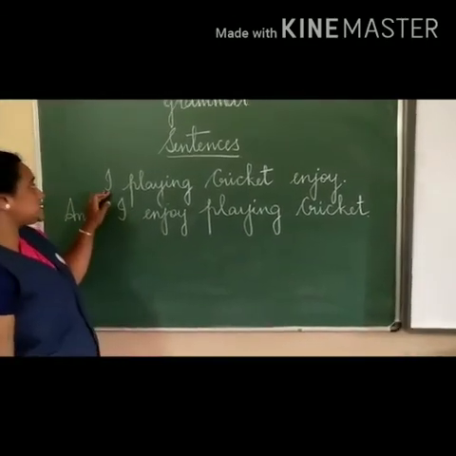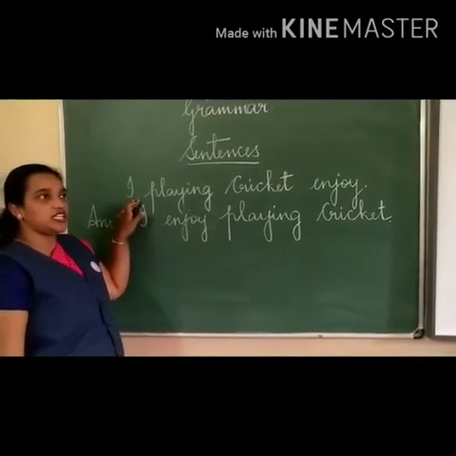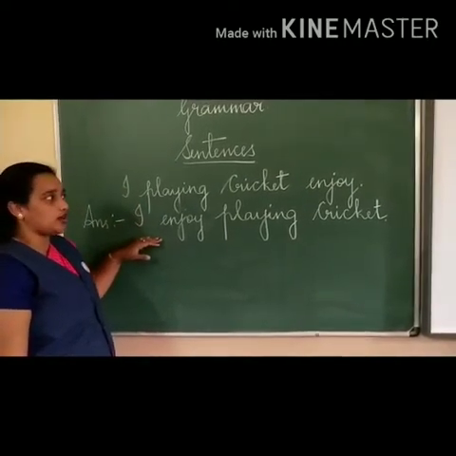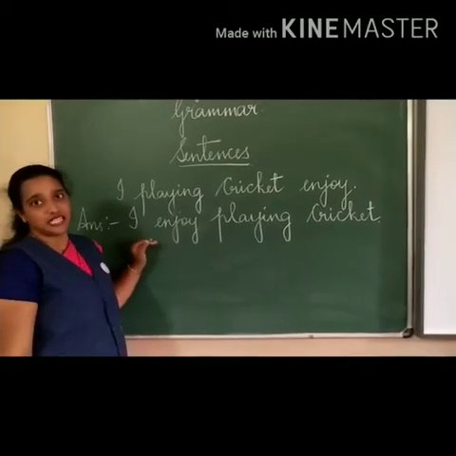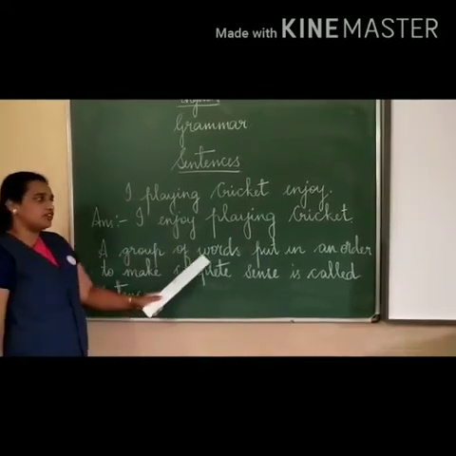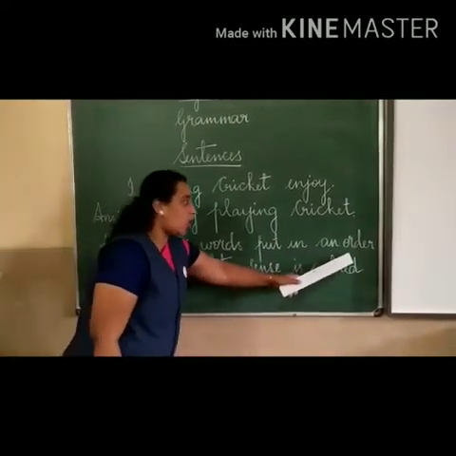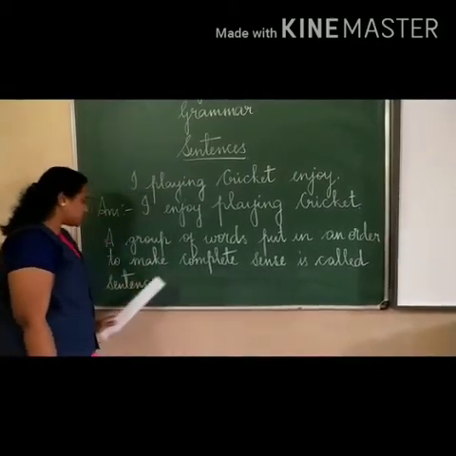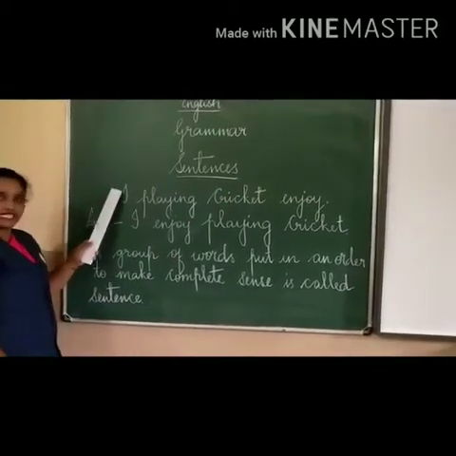So the sentence above, what I have written here, is meaningless. It has no meaning. But when I made it in an order, it became a meaningful sentence. So I have written the definition, children. A group of words put in an order to make complete sense is called a sentence. I gave an example here.